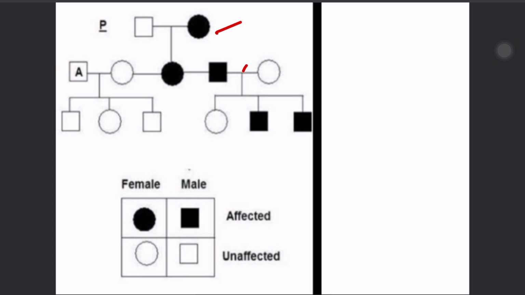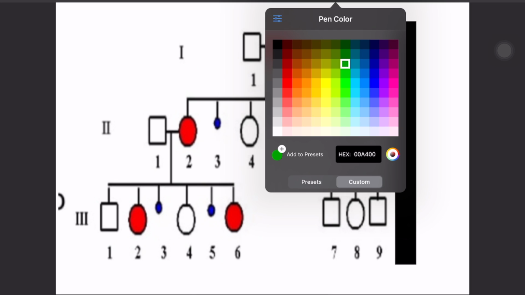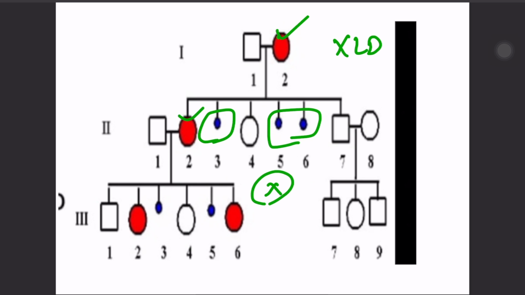Okay, here every generation is affected, no generation is left, so no skip generations, and females and males are equally affected. So this one is autosomal dominant. Okay, this one most likely they will not ask you. Only females are affected and males are not affected. It is most likely to be X-linked dominant. Here actually males are affected, but those babies will not survive. They'll just die because only one X chromosome is present, and that is also affected in males, so mostly that baby will not survive. So we get an illusion of only females being affected. This is X-linked dominant, but this is not very important.